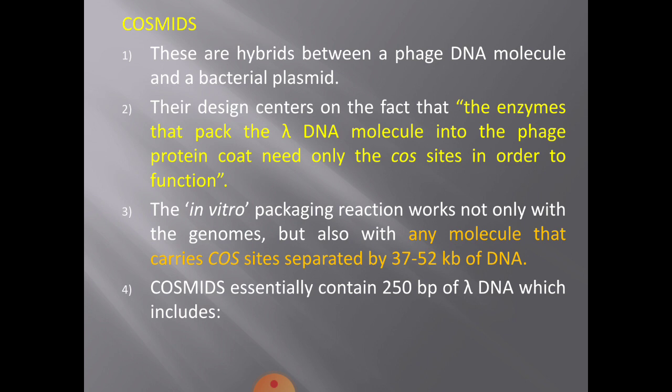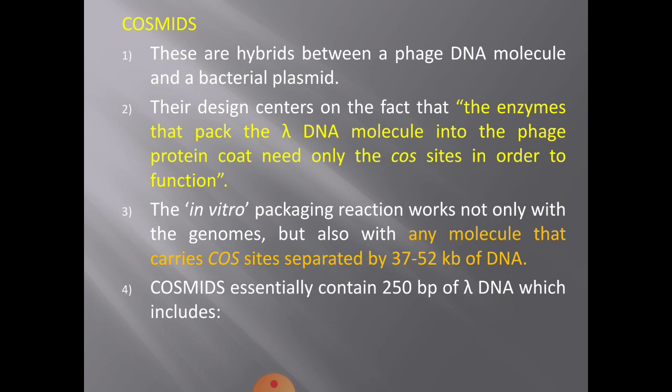So what is needed is just the cos sites from lambda phage. That means the in vitro packaging reaction works like this, not only for the phage genomes, but with any molecule that carries cos sites on either side, separated by 37 to 52 kb of DNA.